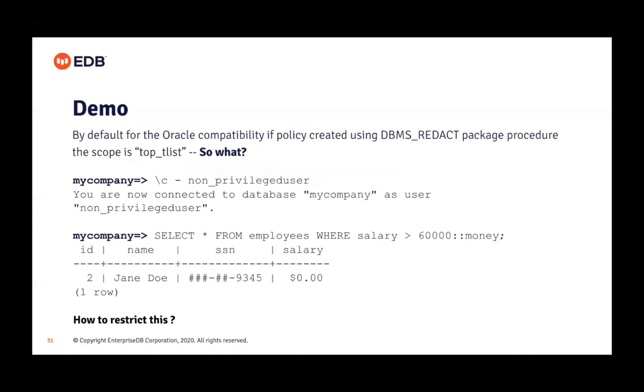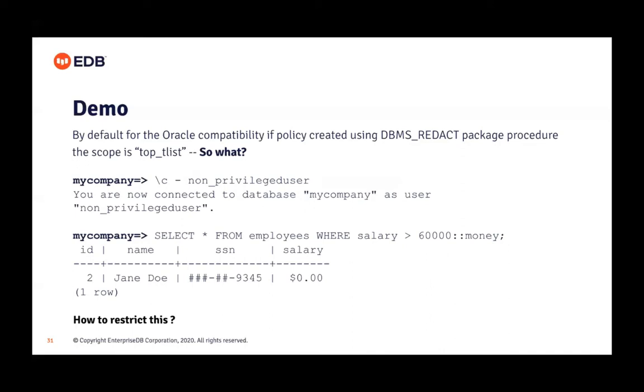By default in Oracle compatibility, if a policy is created using the DBMS redact package, the scope is top target list. Do you remember that previously we saw that the scope is something different, like query? You might ask what difference it makes. Let's see.